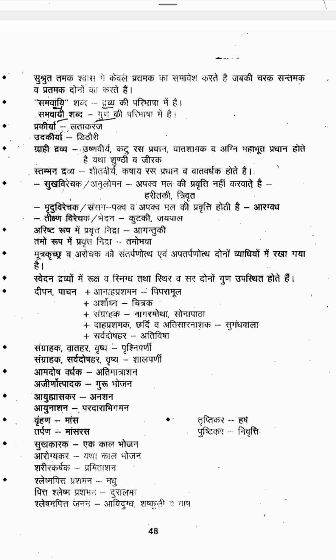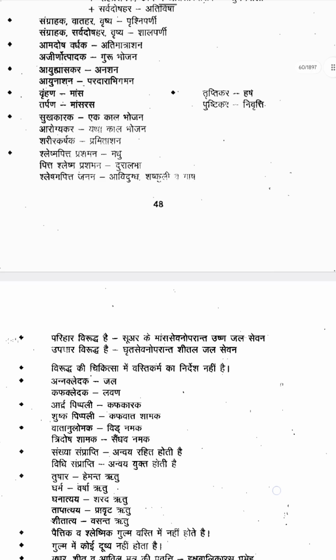Okay, then some properties you can see. Madhu, honey, has Sleshma Pitta Prashamana, it reduces the Kapha and Pitta. Duralabha is Pitta Sleshma Prashamana, it reduces the Pitta and Kapha dosha. Then Avidugdha, Shashkuli, Masha, these all lead to Sleshma Pitta Janana. It increases Kapha and Pitta. Avidugdha, Shashkuli, Masha help to increase the Kapha and Pitta. Madhu reduces Sleshma Pitta. Duralabha reduces Pitta Sleshma. Okay, next we will move to the next page.